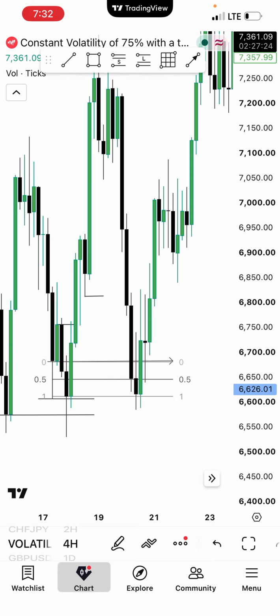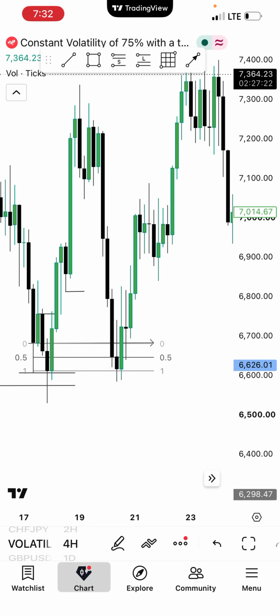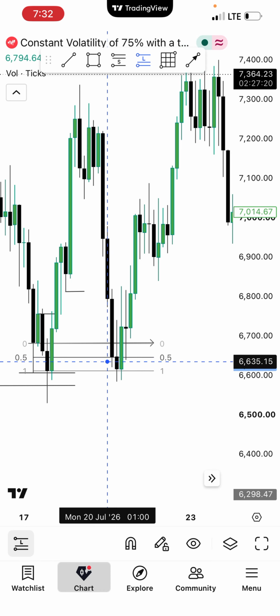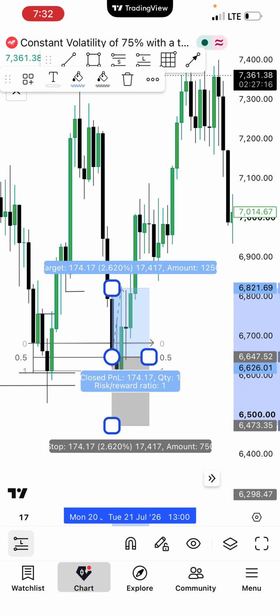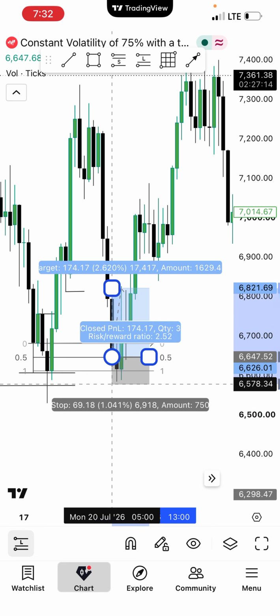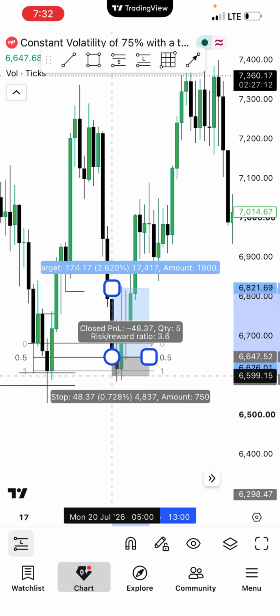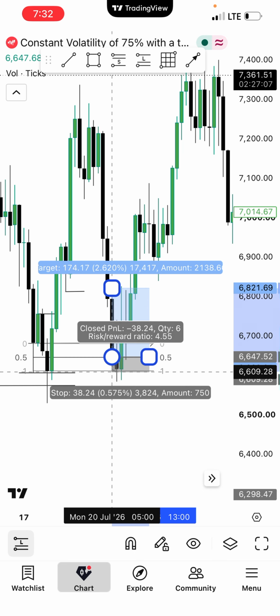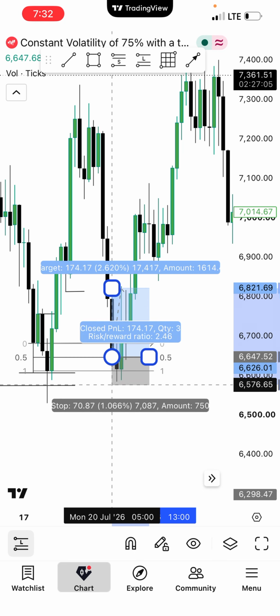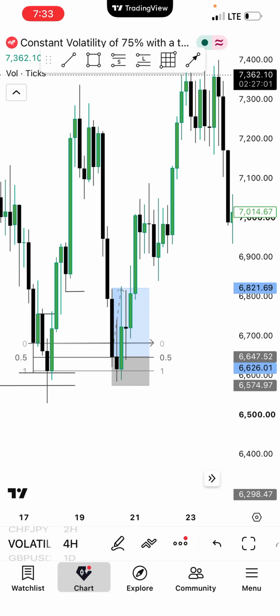That is where I will be putting my long position, and my stop loss will be a few pips below my entry. So I'm going to put it here.